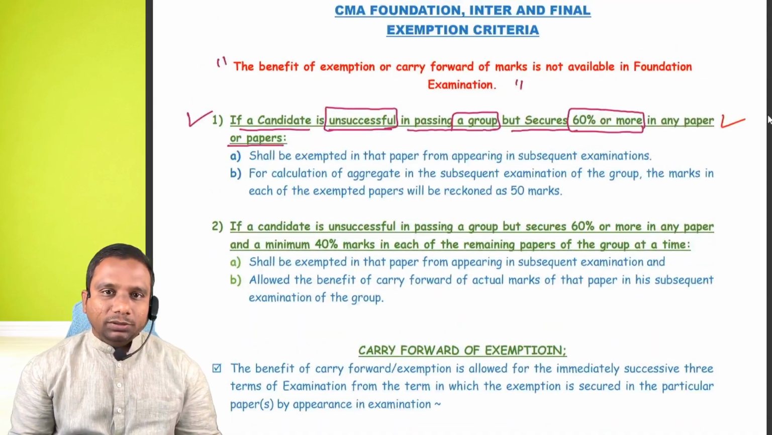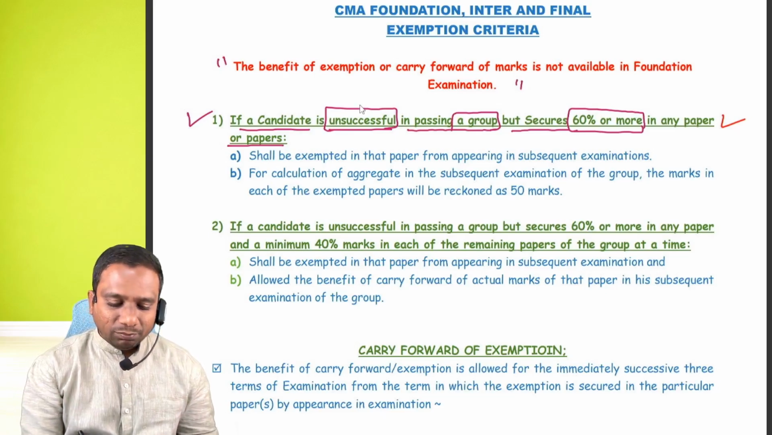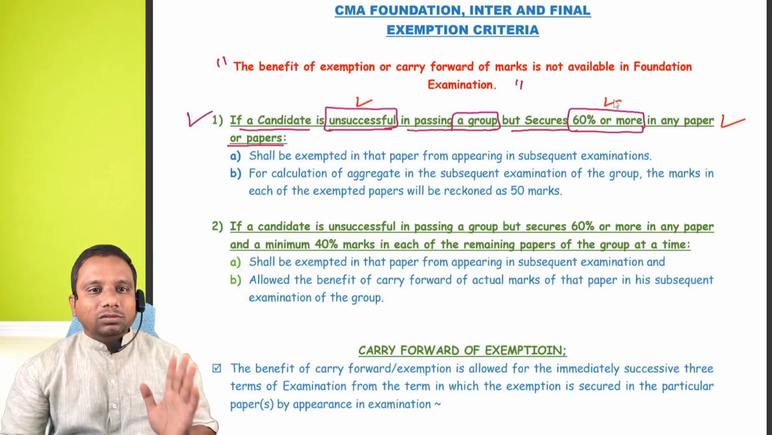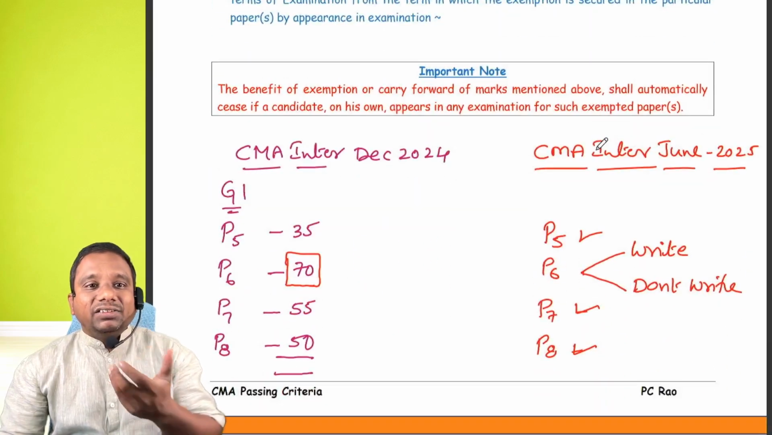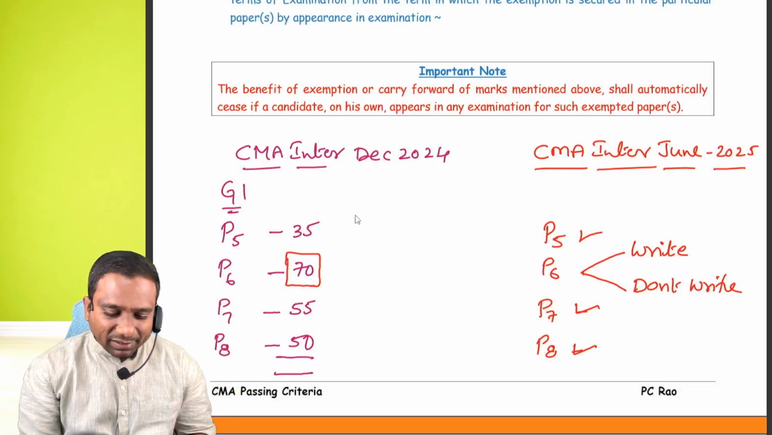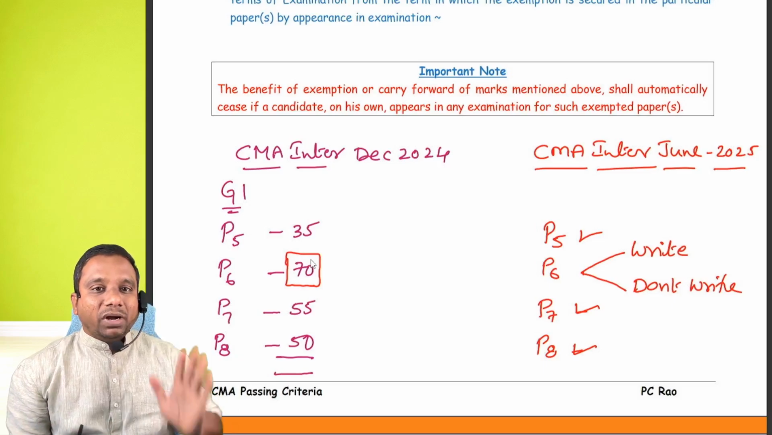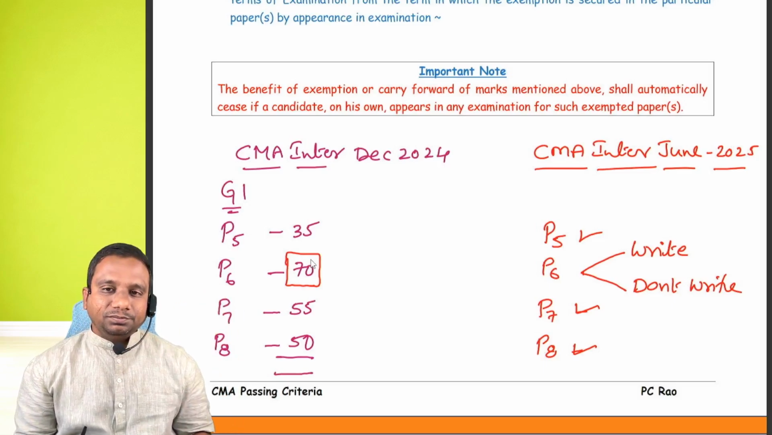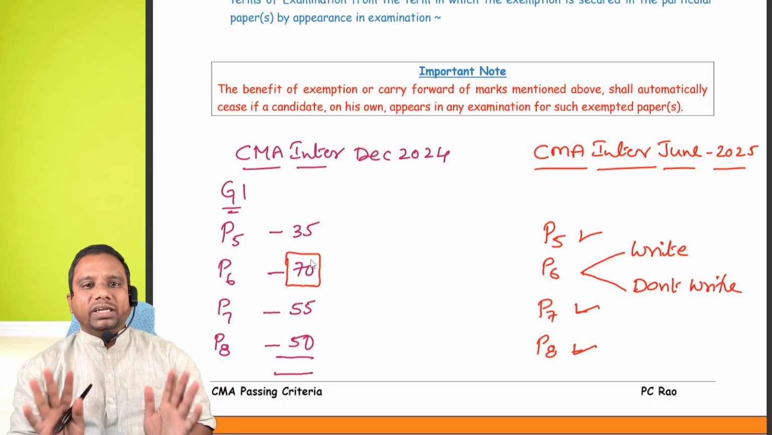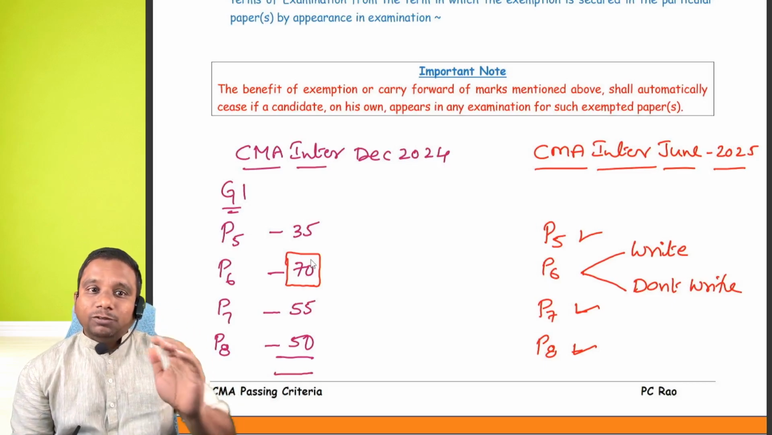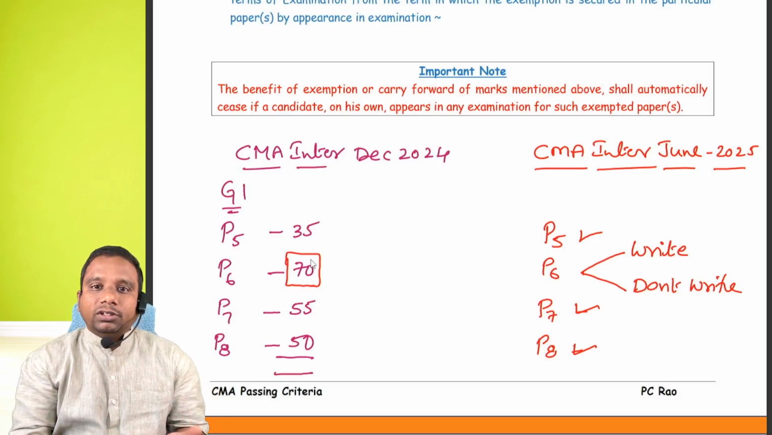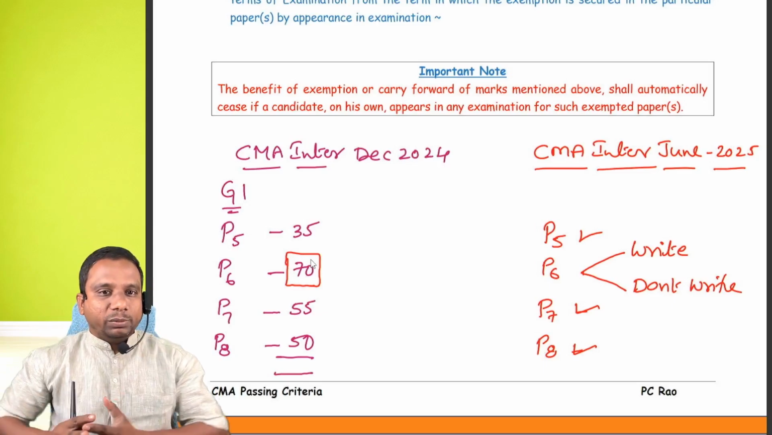So I have written one group, but I am unsuccessful. I have secured 60% marks in one paper, so I have to write the remaining 3 papers. If I write paper 6 also, then my exemption will expire. It is up to you whether you want to take exemption in paper 6. Otherwise you need not. But if you opt for exemption, then you have to write the remaining 3 subjects. If you don't opt for exemption, then you have to write 4 papers.